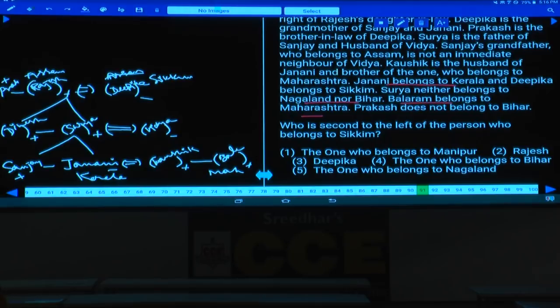Done with this? Now write down this family tree. After writing down this family tree, then let us arrange these persons in the row. Yes, write down this first. G1. Write down the family tree first.